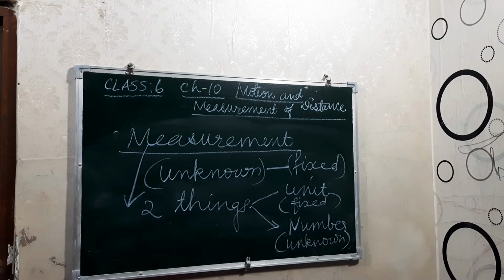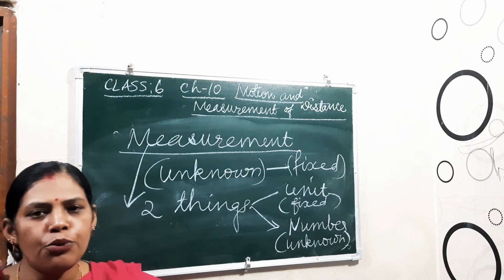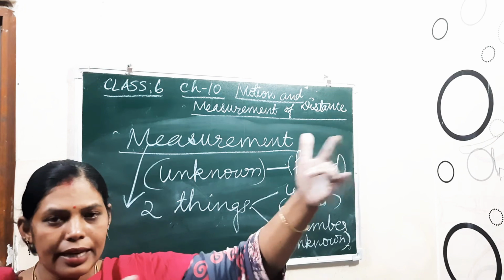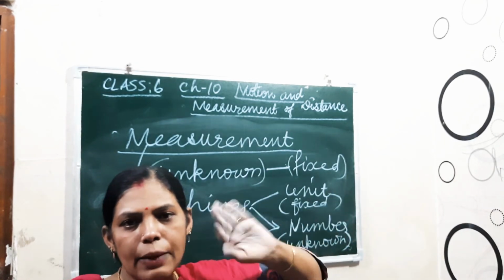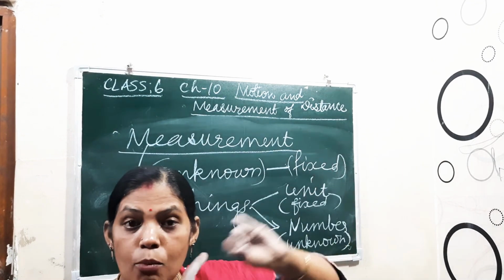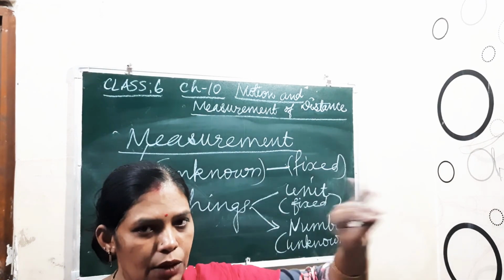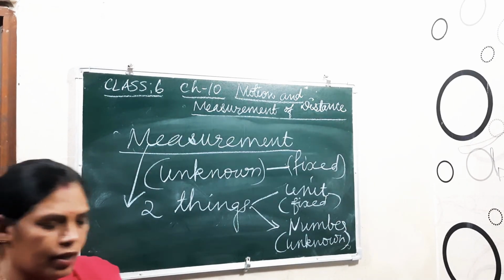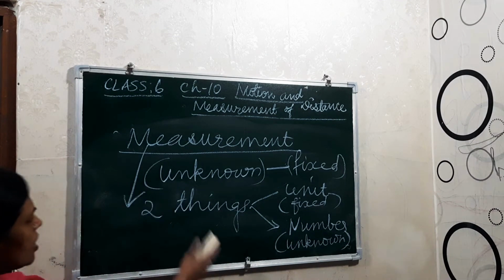Now the length or distance is measured between 2 points. That means if we are going from Jaipur to Agra, the 2 points we know, Jaipur and Agra, but how long that distance is we don't know. That depends upon the mode of transport also. If the vehicle moves faster, you will reach in less time only, right?